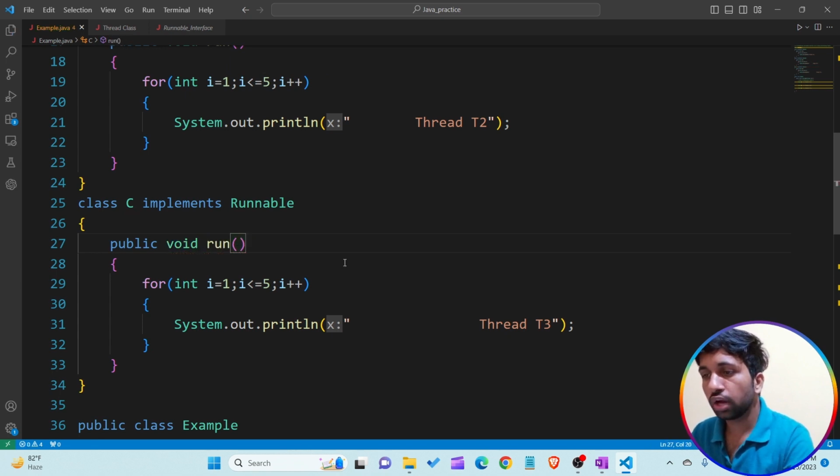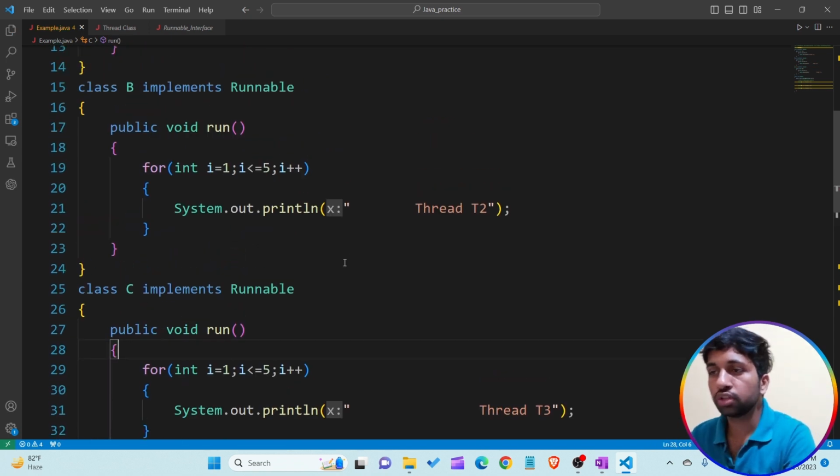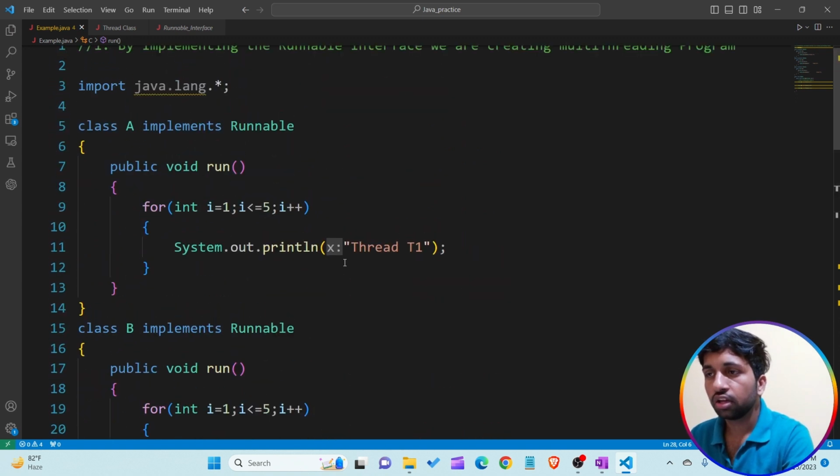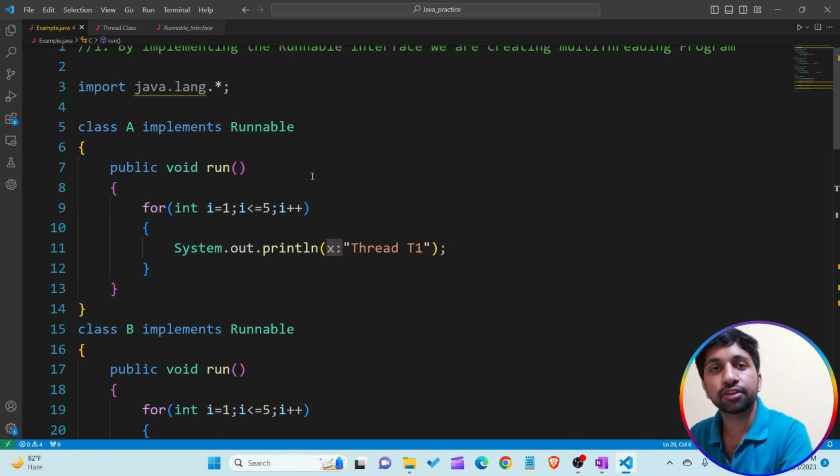Okay, so you are able to see all these errors are gone from this file. Class A implements the Runnable interface. If I'm creating a reference variable of the Runnable interface, it is now able to take the reference of class A. Why? Because class A implements the Runnable interface.